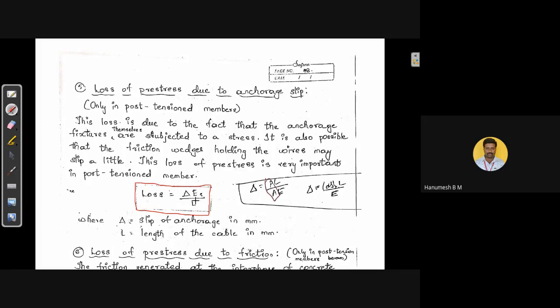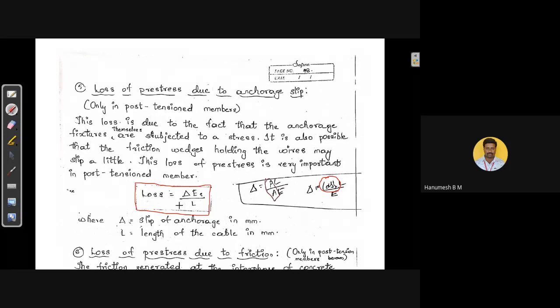How do we get this formula? We know this delta is equal to PL by AE, from the basic equation. This P by A, we are taking it as stress, that is the loss, into L by E. If you cross multiply, then the loss will be equal to delta Es by L. It is about the loss of pre-stress due to anchorage slip.